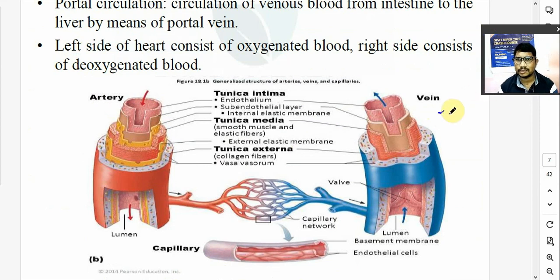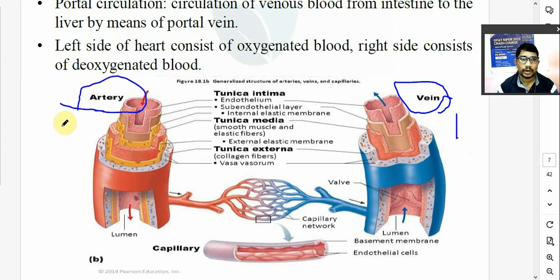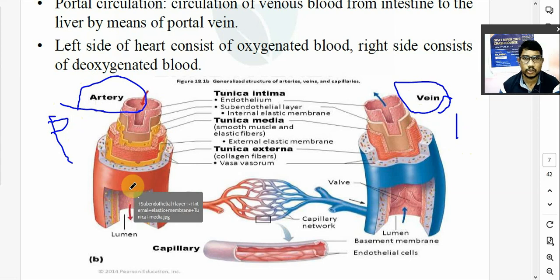So mostly they carry the deoxygenated blood. Veins will carry deoxygenated blood, मतलब impure blood. Okay. Now artery will carry oxygenated blood और pure blood. Arteries में कौन सा blood पाया जाता है? Pure blood. Veins में impure. Okay. Now all artery and veins, they are made up from a different layer of tissue.